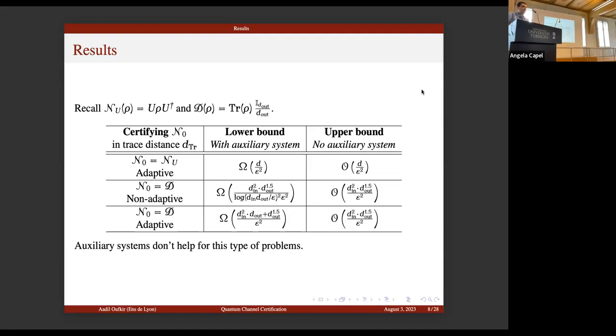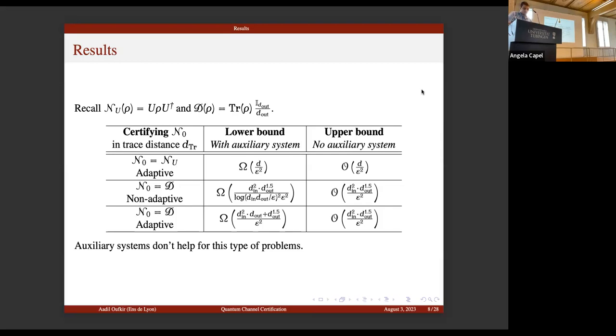Could you say something about the D to the power 1.5? Where is that coming from? Yes, here, for example, if D is 1, we are testing whether the state of the channel is constant, the state is maximally mixed or epsilon far. This is testing the extremal problem. And we try to achieve this D to the power 1.5 over epsilon squared complexity.